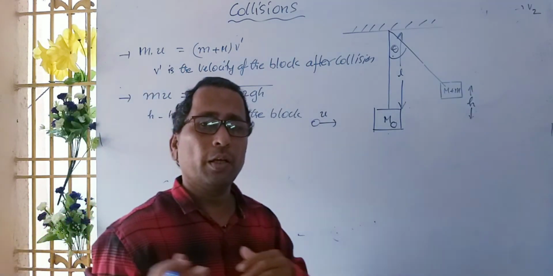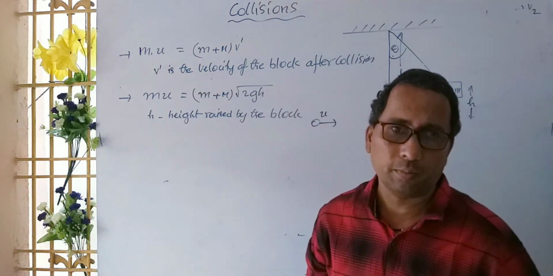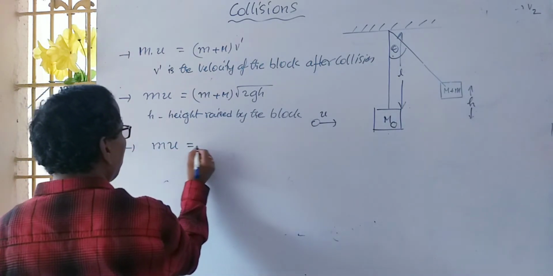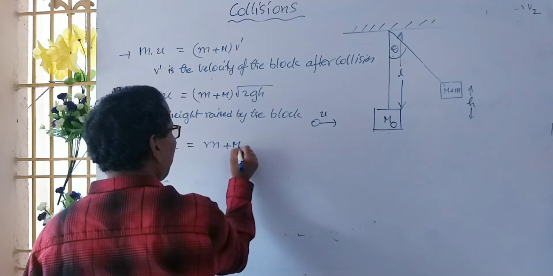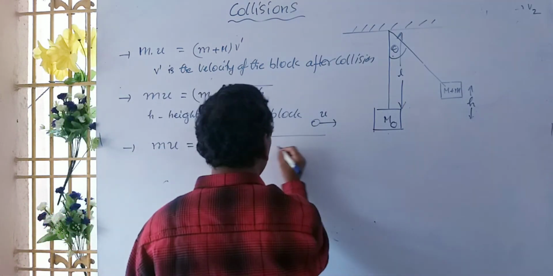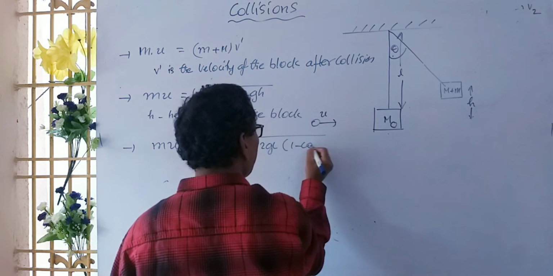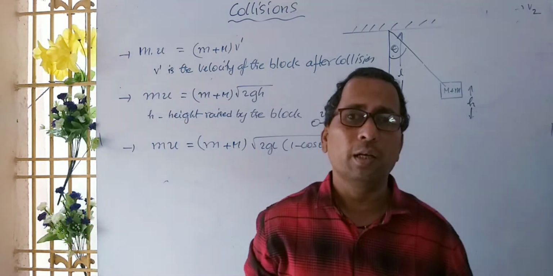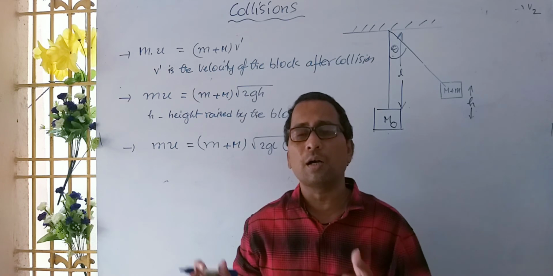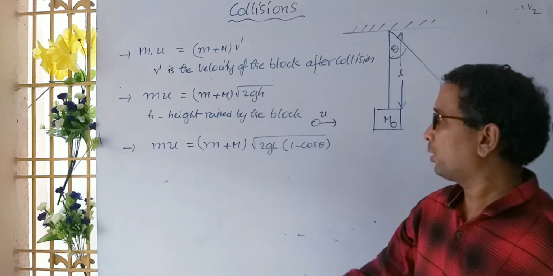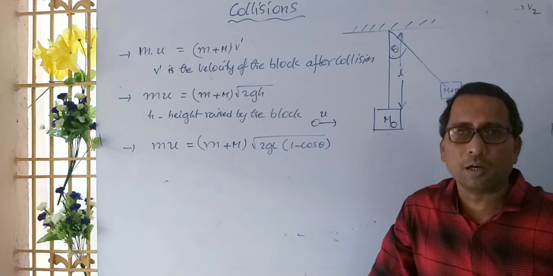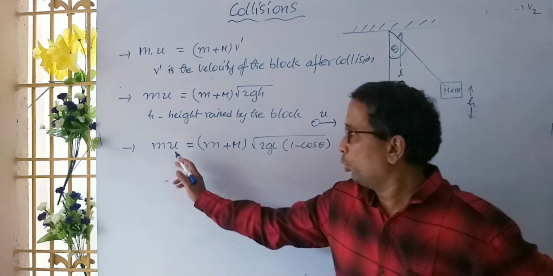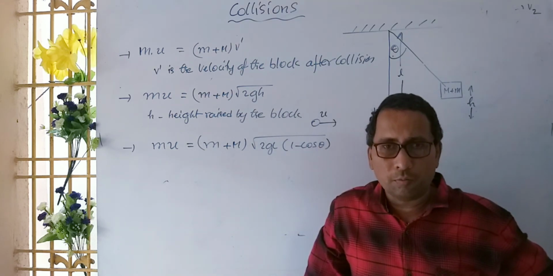Next, if it is rotated through an angle of theta, then third one, from conservation of linear momentum, mu is equal to (M plus m) into root of 2gl into (1 minus cos theta). Very important: suppose the angle through which the body is raised is asked in the problem. Here m is the mass of the bullet, u is the initial velocity of the bullet.